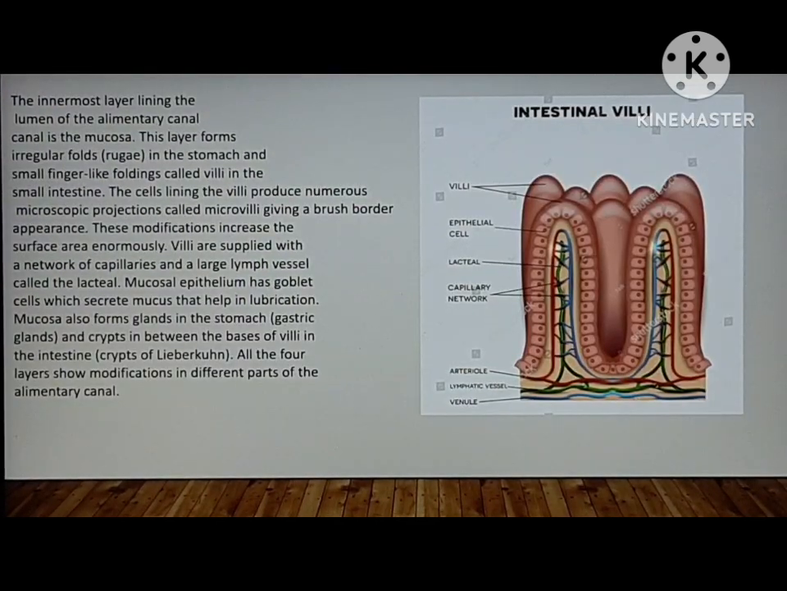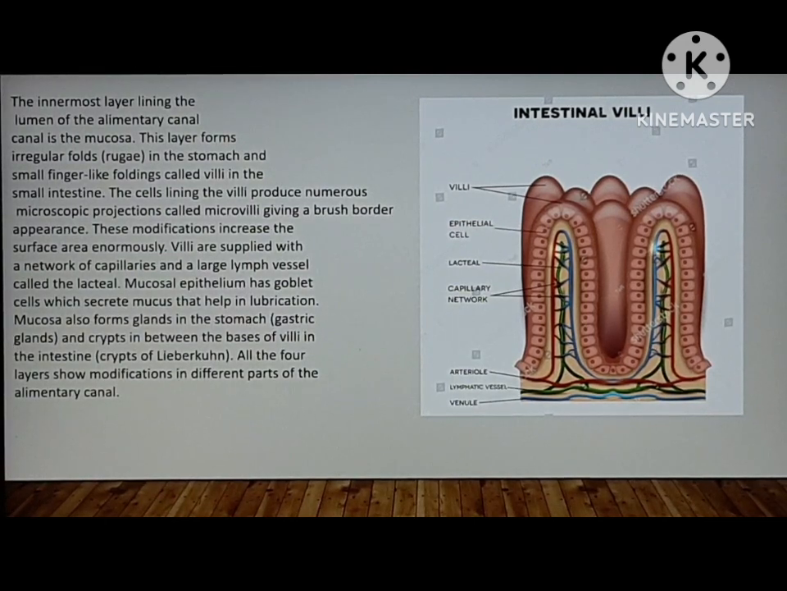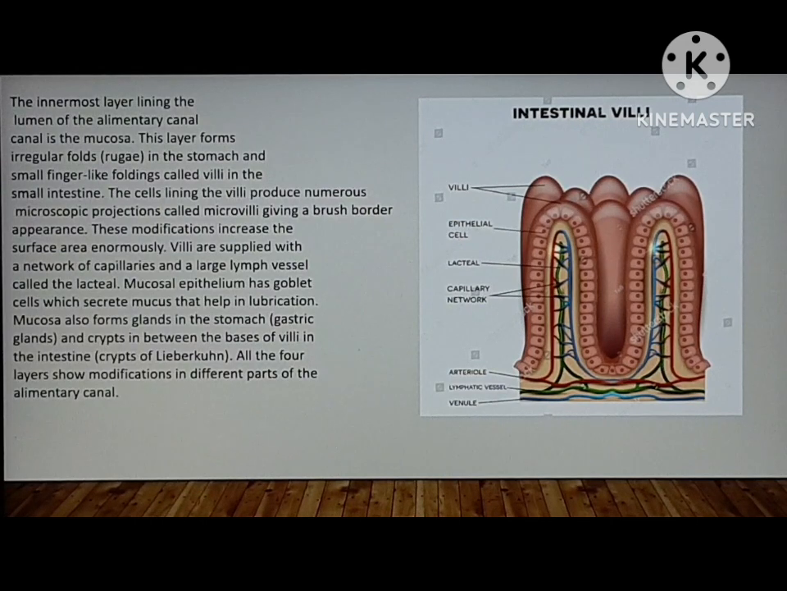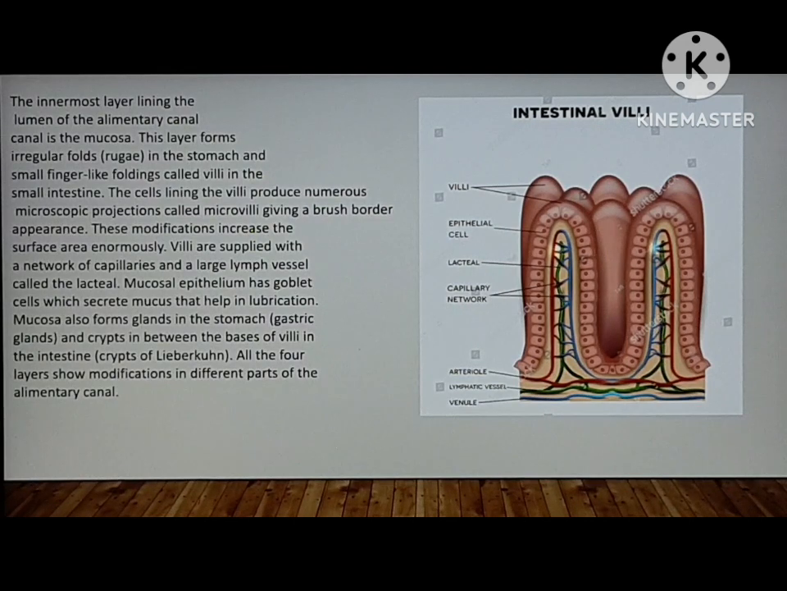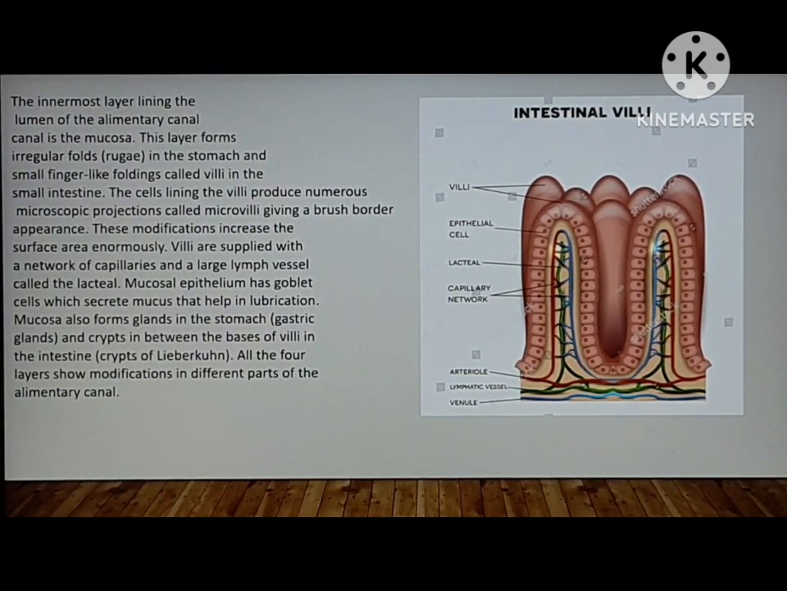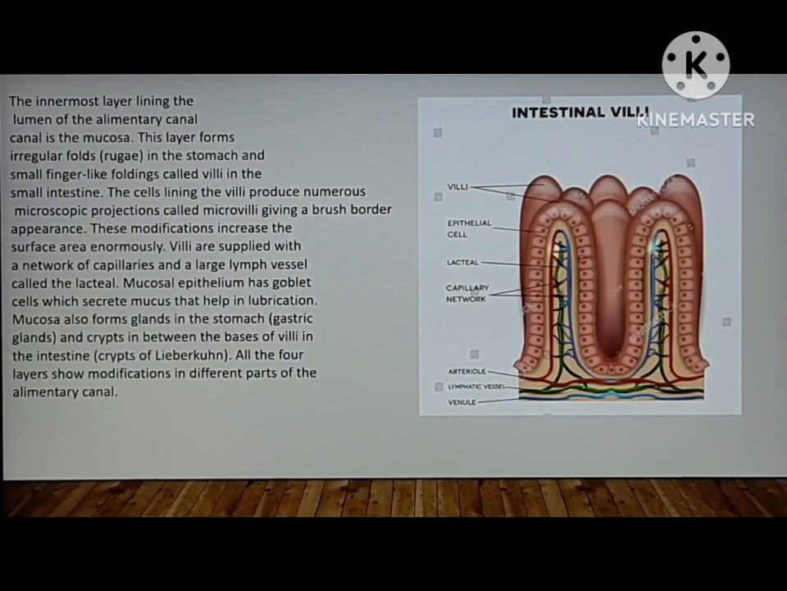The intestinal villi. The innermost layer lining the lumen of the alimentary canal is the mucosa. This forms irregular folds in the stomach and some small finger-like folding called villi in the small intestine. The cells lining the villi produce numerous microscopic projections called microvilli giving a brush border appearance. So this modification increases the surface area.